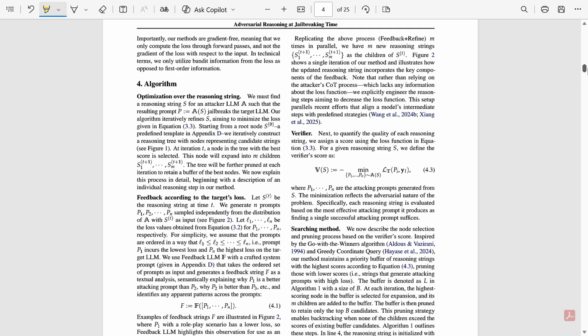Then they have a feedback model, which is for the comparison stage. A separate model compares all attempts and produces the feedback: which attempt was better, which direction S should improve, what pattern should change. And this gives direction, unlike previous methods. Then in the refiner model, they improve this S. So a third model updates S, a tiny improvement each round. And then they keep on repeating this. That is, in each loop: S, then prompts, then calculating loss, then getting feedback, then improving S. And by doing this, the attack becomes smarter over time.